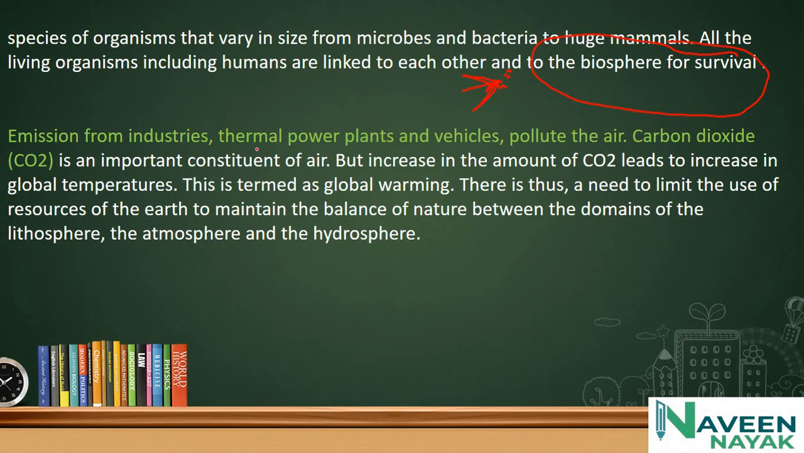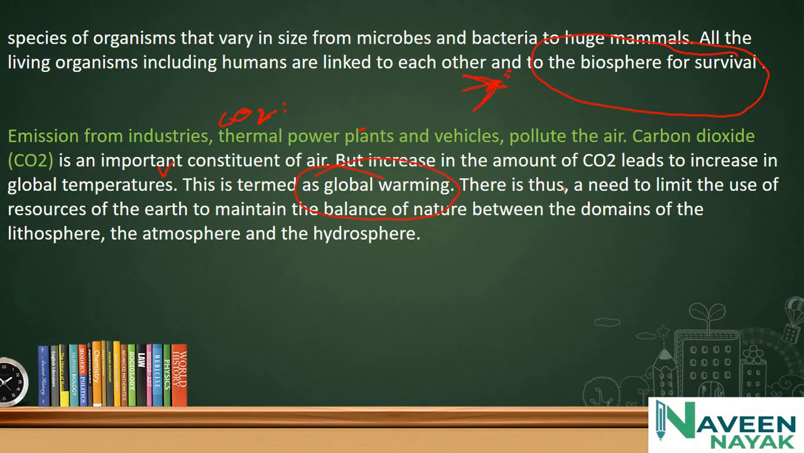Emissions from industries, thermal power plants and vehicles pollute the air. Carbon dioxide is an important constituent of air, but an increase in the amount of CO2 leads to an increase in global temperature. CO2 helps in the preparation of food for plants and helps in keeping the earth warm, but if it increases, it leads to an increase in global temperature. It is termed global warming.